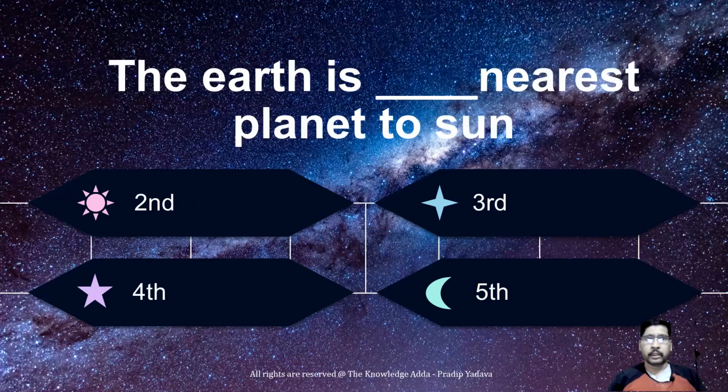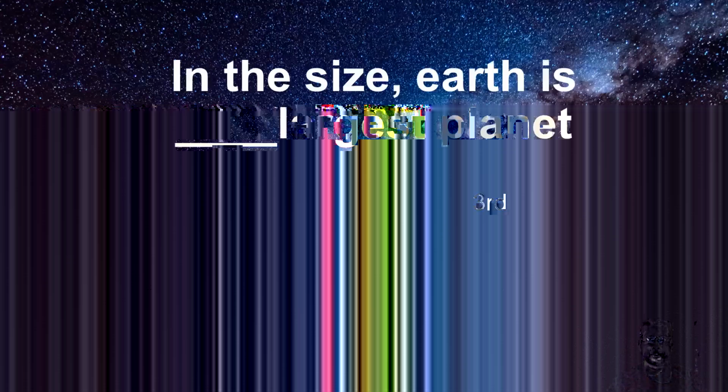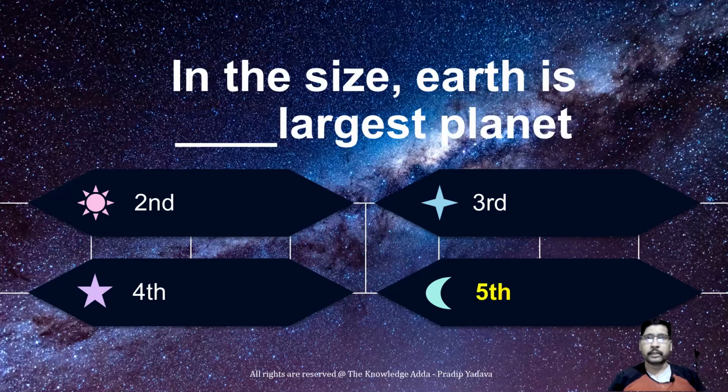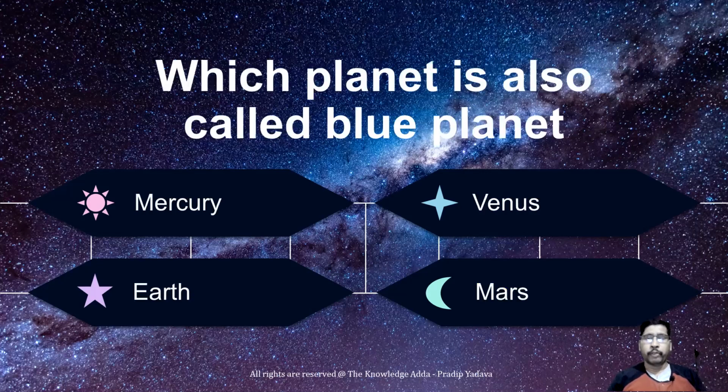The Earth is the nearest planet to the sun. As you remember the order, first is Mercury, Venus, then Earth. So Earth is the third nearest planet to the sun. In size, Earth is the fifth largest planet. Which planet is also called the blue planet? Earth is also called the blue planet. Why? Because if you see Earth from space, it looks blue. That's why it is called the blue planet.